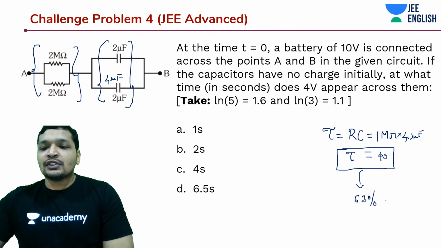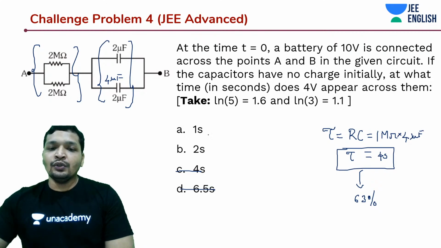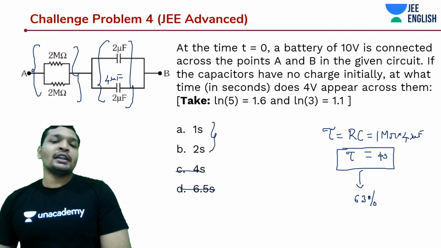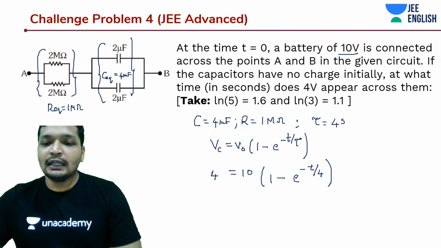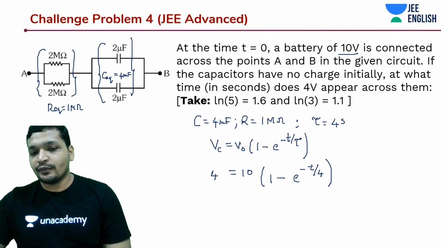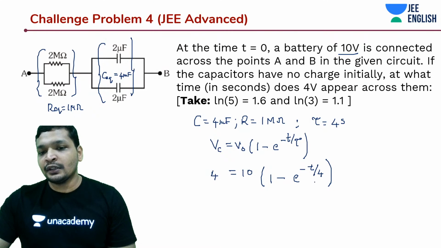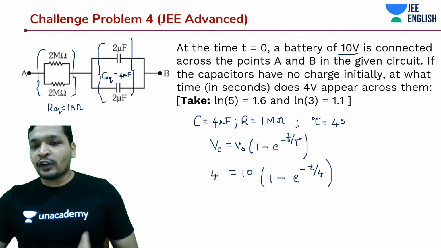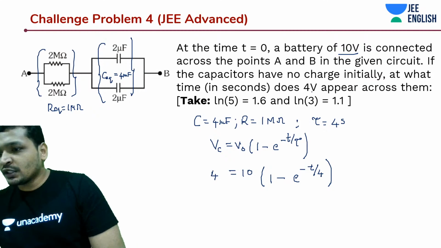Then your answer has to be less than 4 seconds. So C is not the answer, D is not the answer. You have to assess between 1 and 2. But if you write down the equation, right over here itself you understood it is not 1. If it was 1, then this should have been equated somewhere. And one more thing, this is near about 40% of what it was originally.